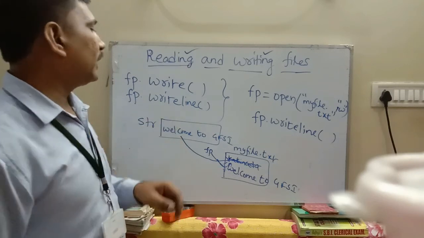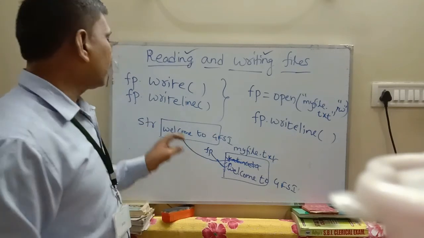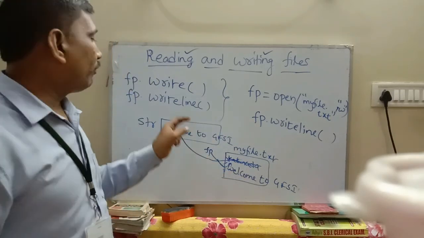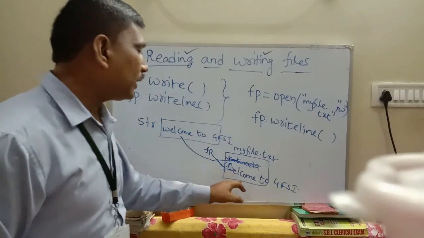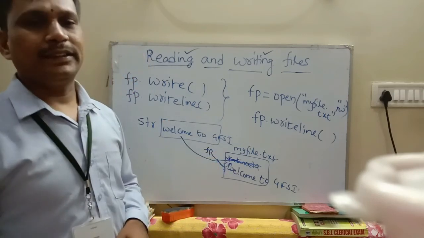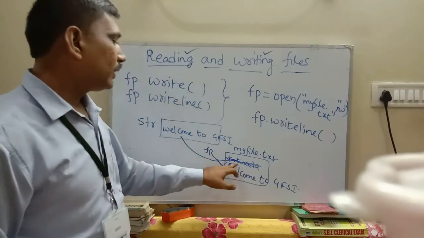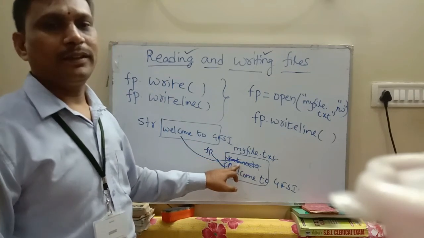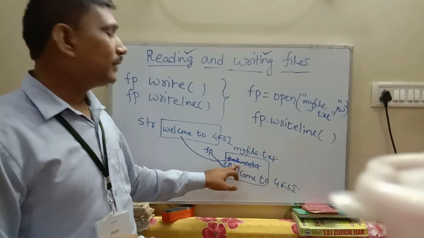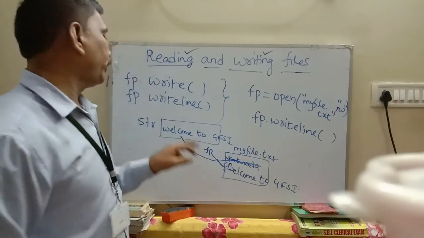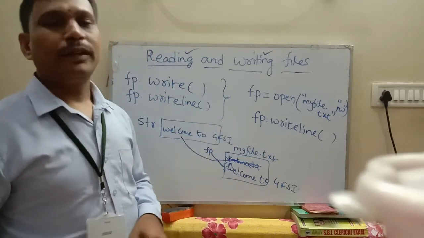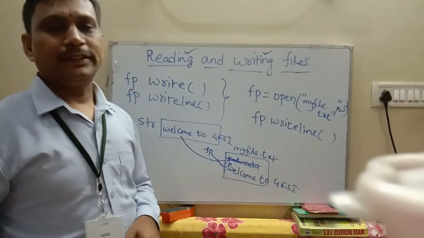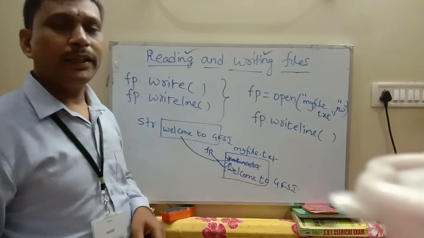But in the second case, the writeline method writes all the characters of one line at a time. But in both cases, if myfile.txt consists of some data when you open it, the data is overwritten and the new data is accumulated onto myfile.txt. In this way, these two functions can be used.